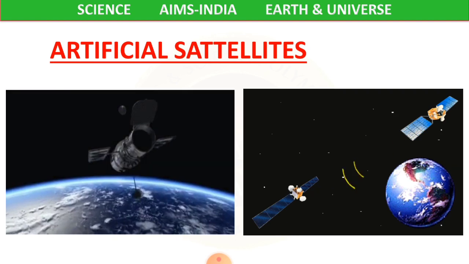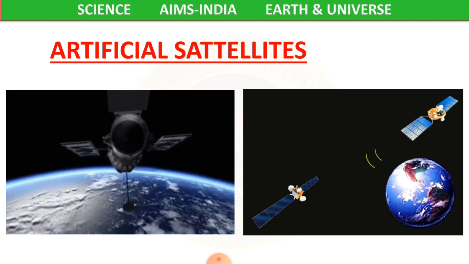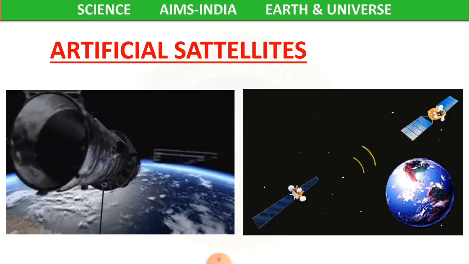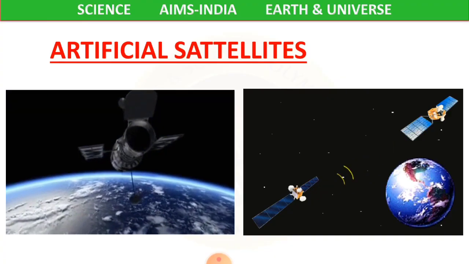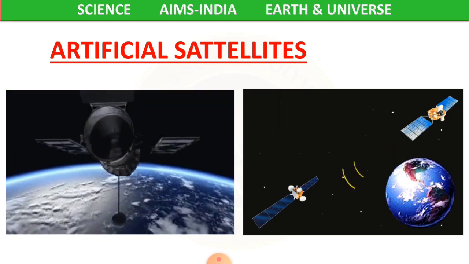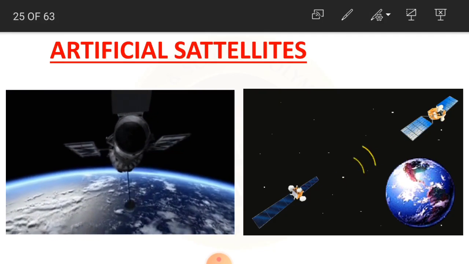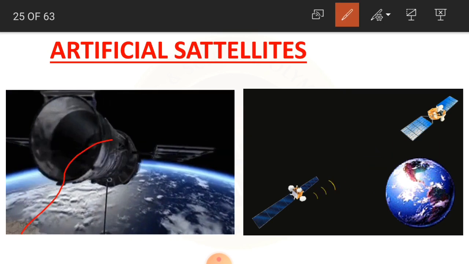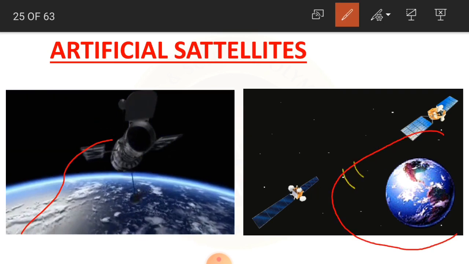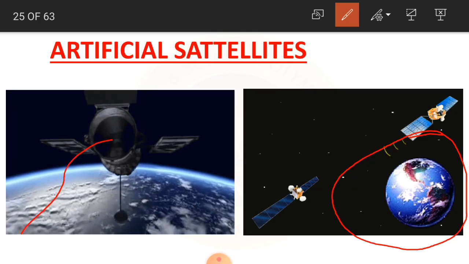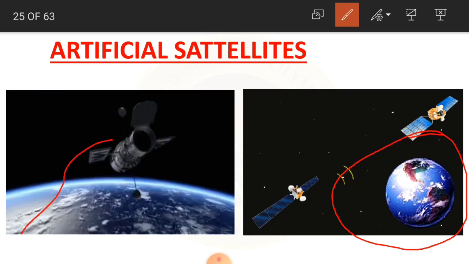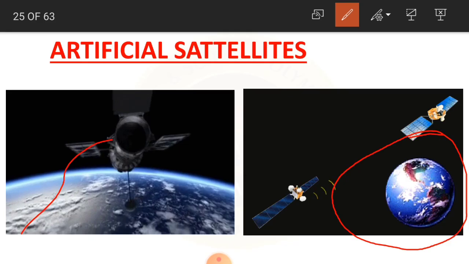Here are the artificial satellites. Are you able to see here? See how they are traveling, how they are making their journey around the Earth. They have a particular, fixed way, children. Only on that they are going to travel. Again, they have an orbit here, and through it we are going to get the information.